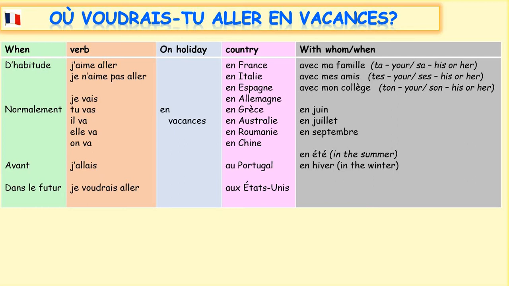Dans le futur, je voudrais aller en vacances en Australie en été. So, dans le futur, in the future, je voudrais aller, I would like to go, en vacances, on holiday, en Australie, to Australia, en juillet, in July.